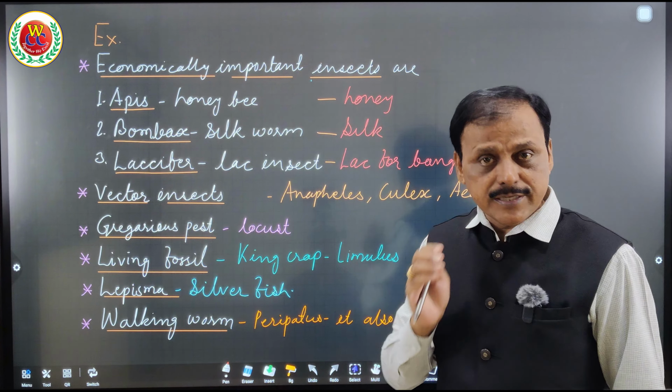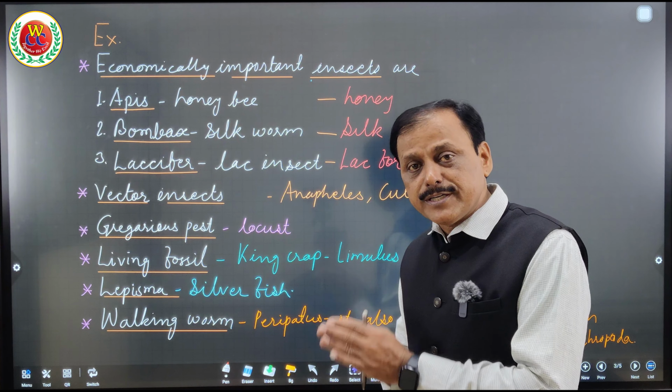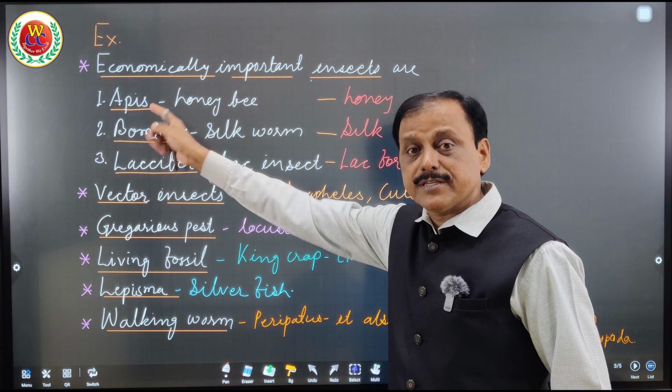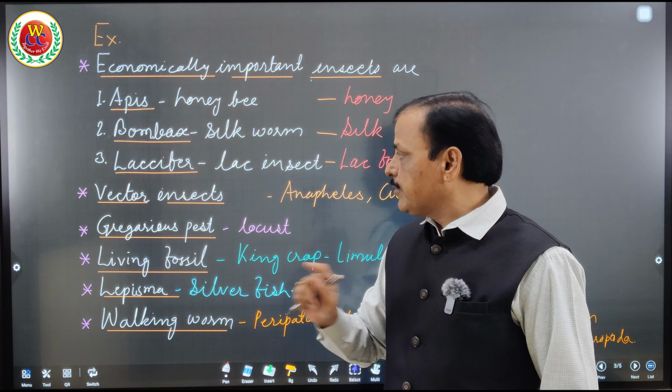A question asked in NEET: one of the following groups of insects is economically important, given by scientific name. Laccifer, Bombyx, Apis, along with another group. So you have to choose with these three. I hope you got it.